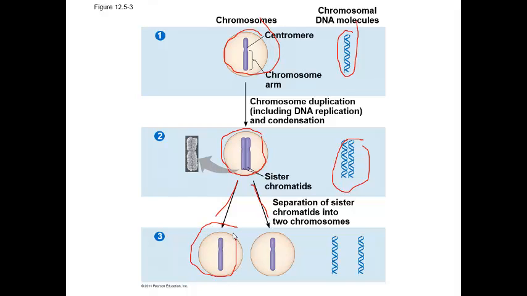Each daughter cell gets one of those sister chromatids. When those sister chromatids separate, they're each now considered their own chromosome. So we began with a cell that had one piece of DNA here. We ended with two cells that each had one piece of DNA. The amount of DNA, or the amount of chromosomes, remains the same during mitosis.